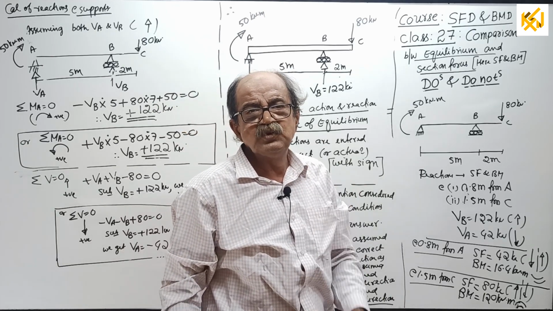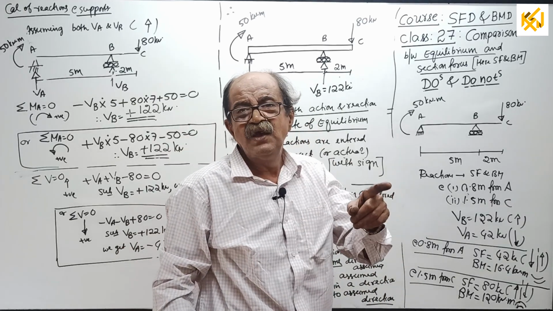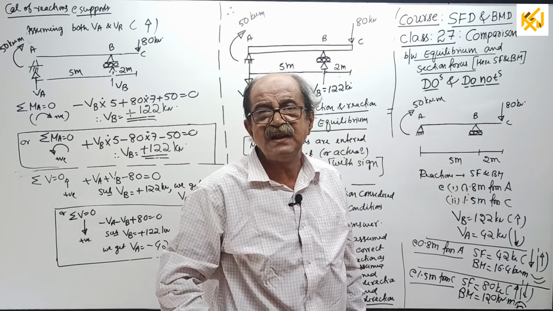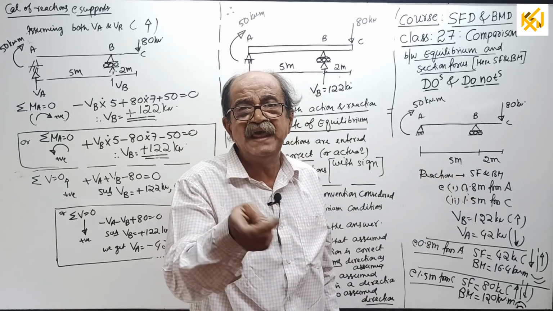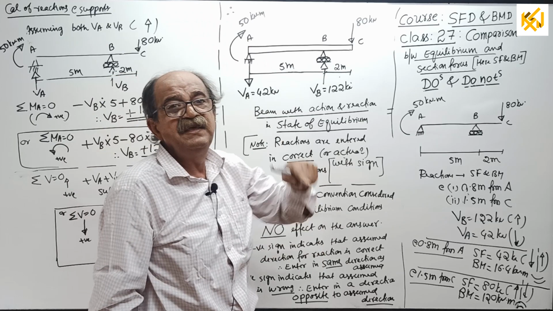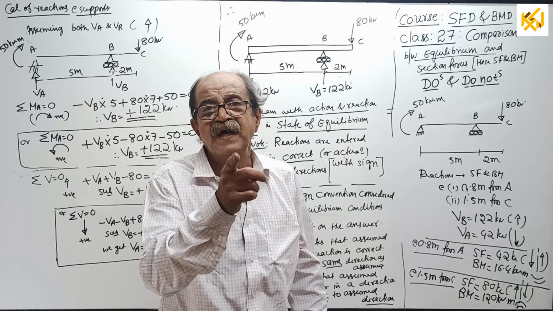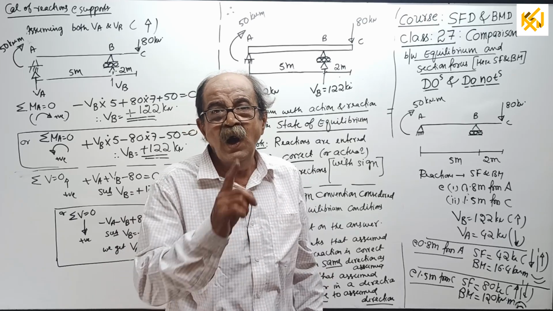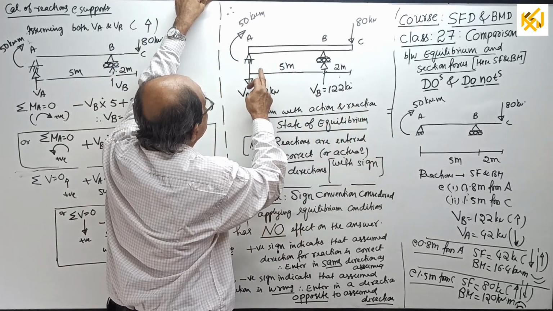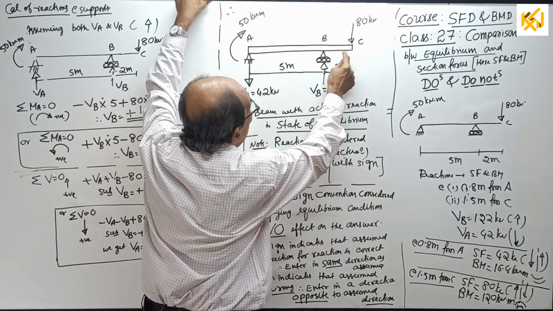Now, I told you that the sign convention used for reaction calculation, when you apply equilibrium conditions, has no effect on the answer. But once again I will tell, the sign convention considered when you find section forces, that is SF and BM, has an effect on the answer. How is the effect there? Same beam, I will get SF and BM at one point, 0.8 meter from here, and also at 1.5 meter here.